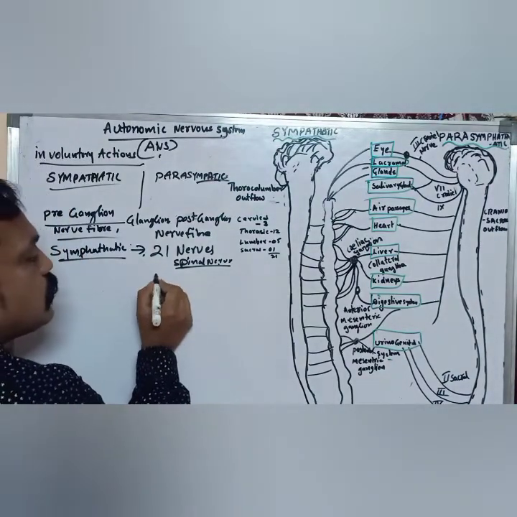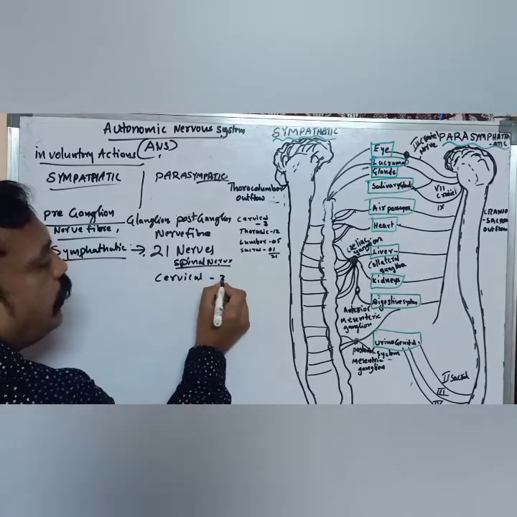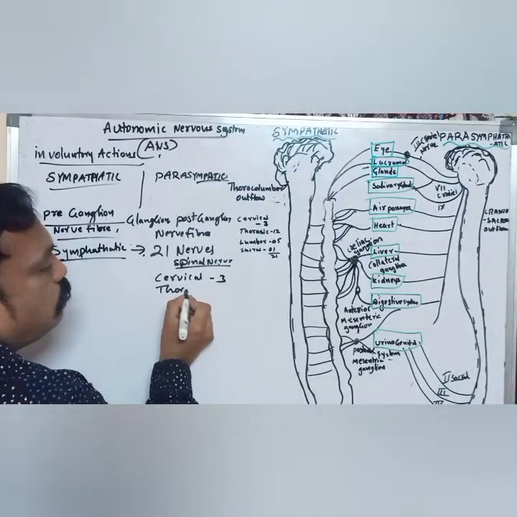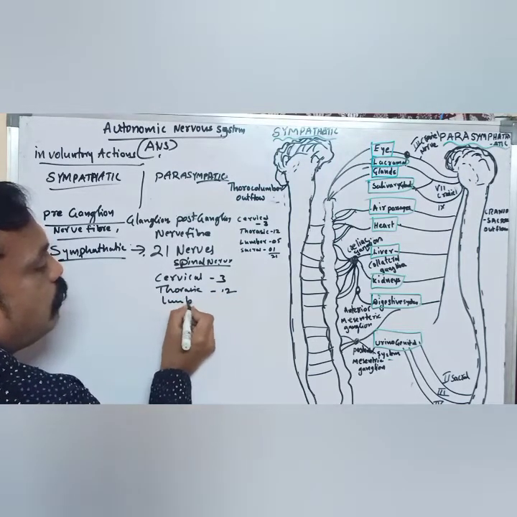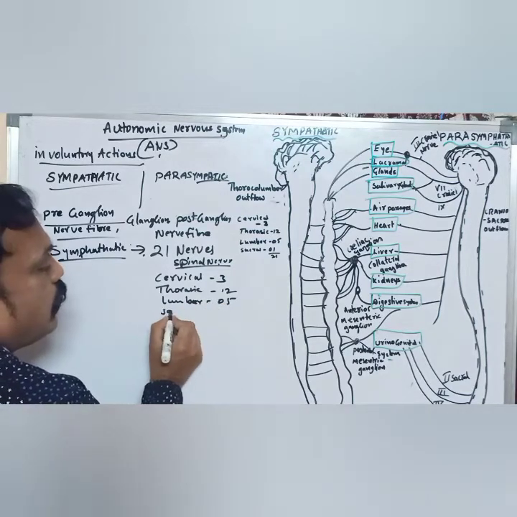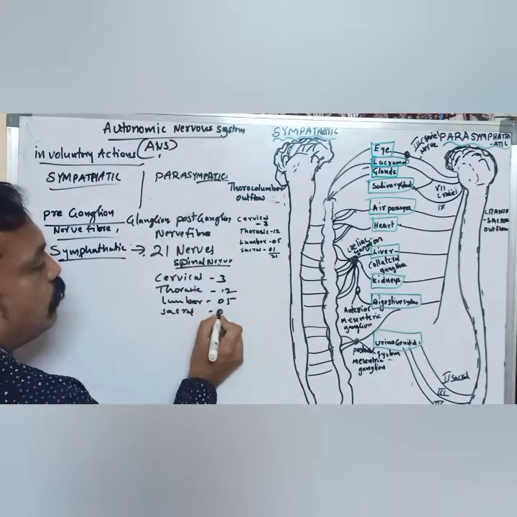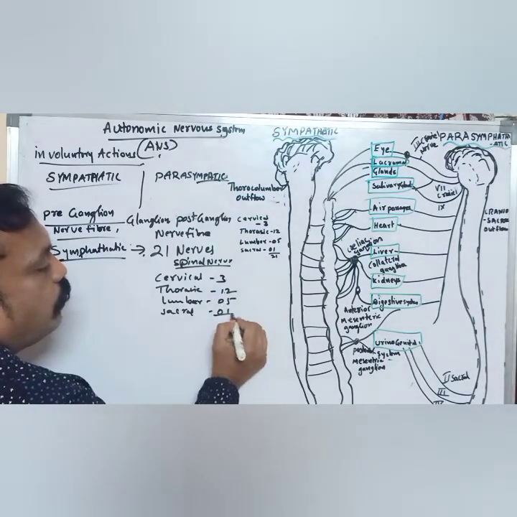Three are cervical, thoracic 12, lumbar 5, and sacral 1. Total: 12, 15, 20, 21.